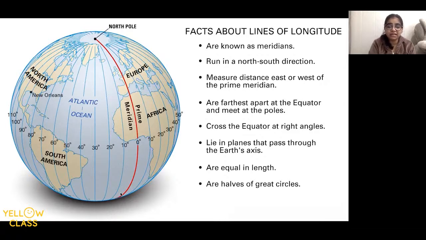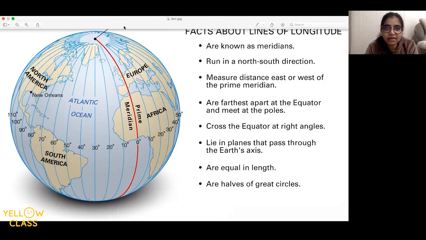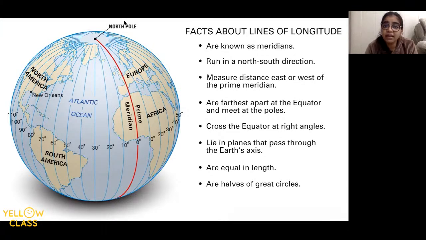Kids, these lines which run from top to bottom are all equal in length, whereas the ones which run across, the parallel which is at the center, the equator, has the maximum length. As they keep coming towards the top, they keep becoming shorter. All right, so the meridians are of equal length.